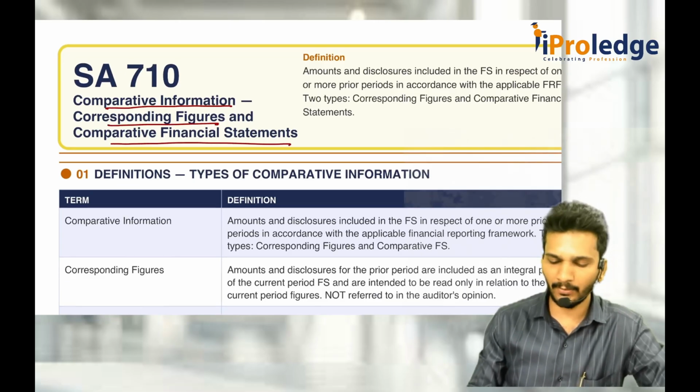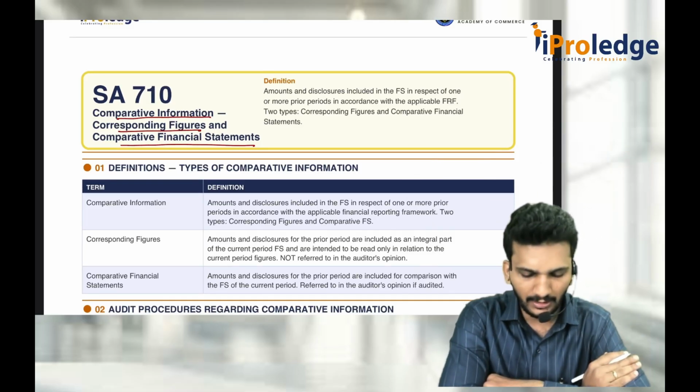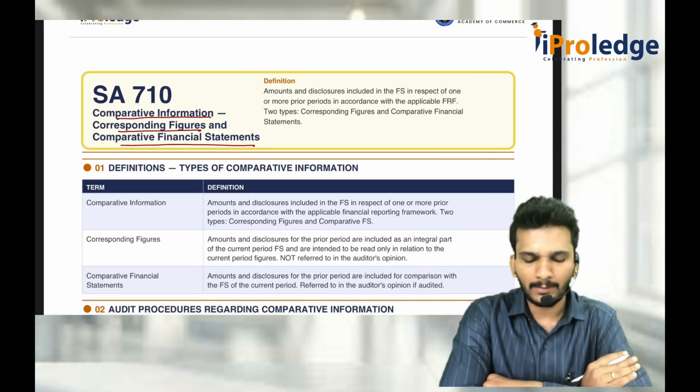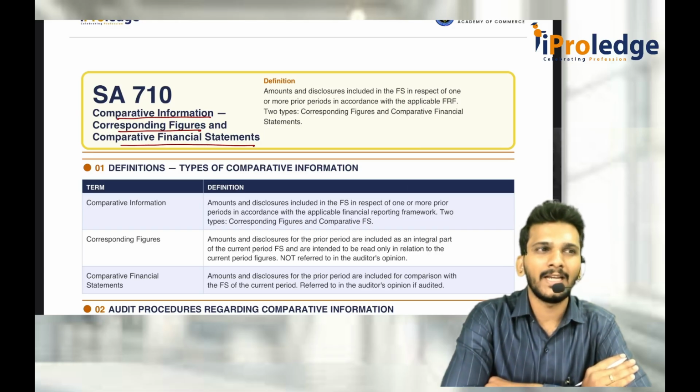So what is the main difference between corresponding figures and comparative financial statements? If corresponding figures are presented in the financial statements of the current period along with the current period, then whenever I express an opinion thereon, I express opinion only on current period financial statements.